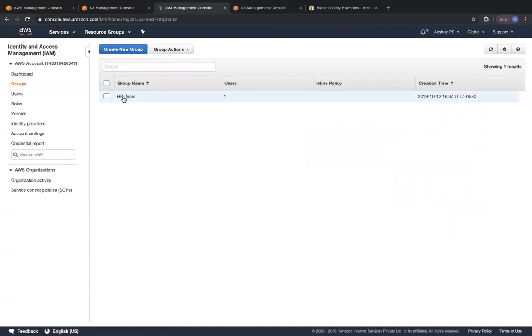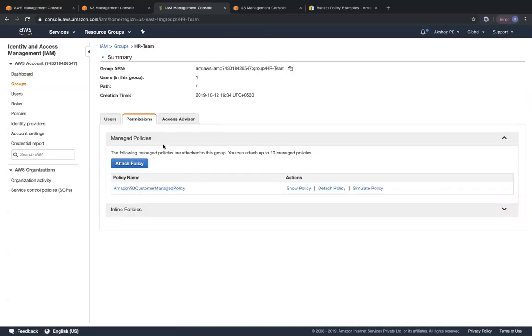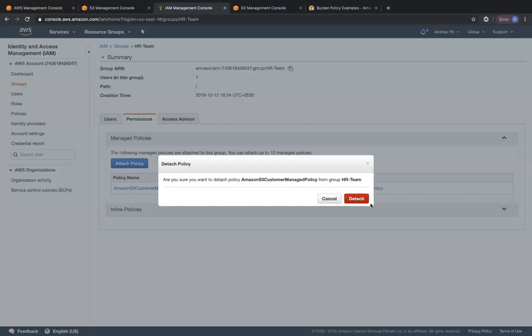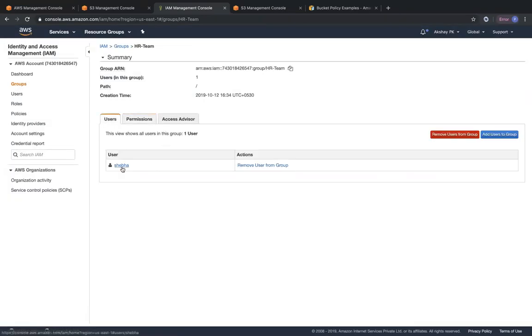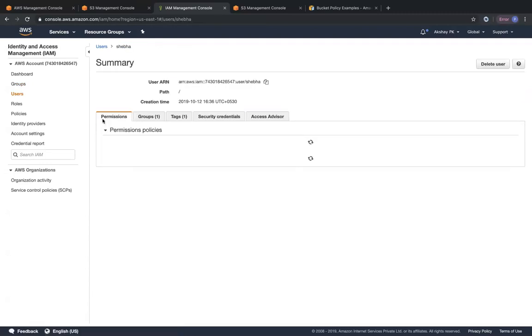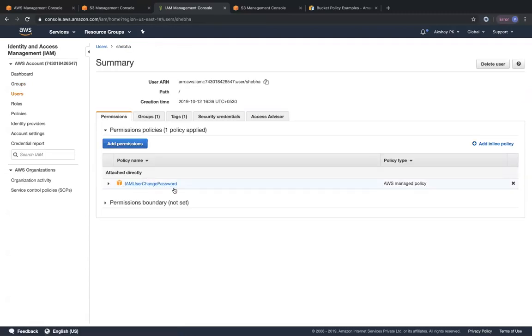Okay. So Shiba is part of the HR team group in IAM. So we are going to detach this policy because we attached that policy yesterday. So right now, Shiba has literally no access. So even if you click on the user Shiba and check, she has no permission. She only has a password change permission.